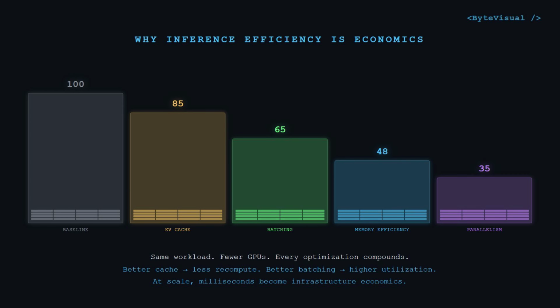Better cache reuse means less recomputation. Better batching means higher utilization. Better memory management means more active users per GPU. At massive scale, milliseconds become infrastructure economics.